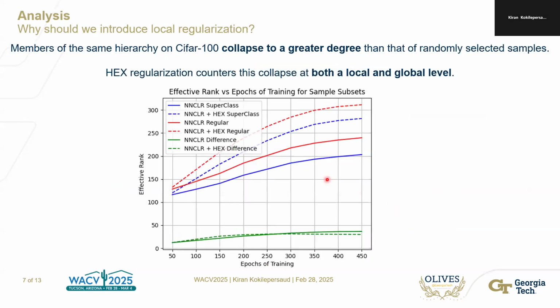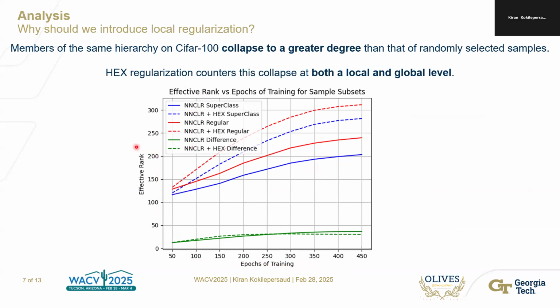So this raises a few questions. The first one is, can we sort of intuitively understand why we should introduce this local regularization? The way we are going to show this is, we have this plot, and on the x-axis you can see epochs of training for an NNCLR algorithm.